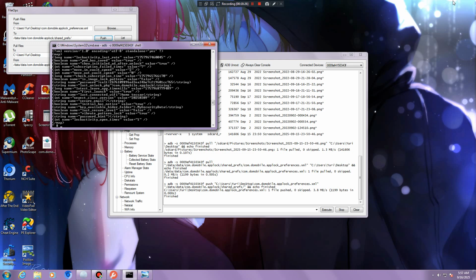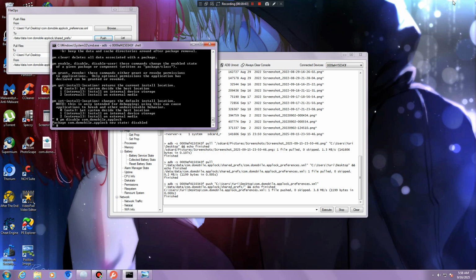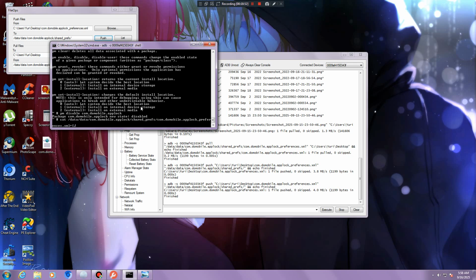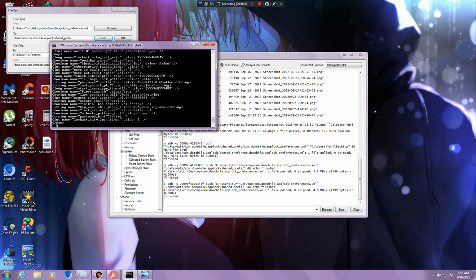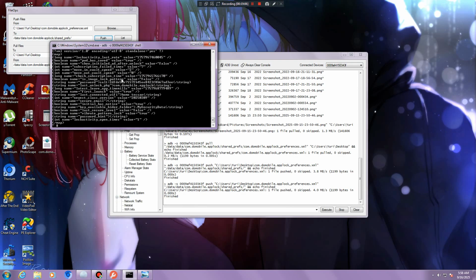Did I? Oh my god, I forgot to disable the package. PM disable. PM disable com.domobile.applock. It is disabled now. Now I can edit it back, push, and then force stop. And now I did it. I changed the password again. And now I'm going to enable it back.